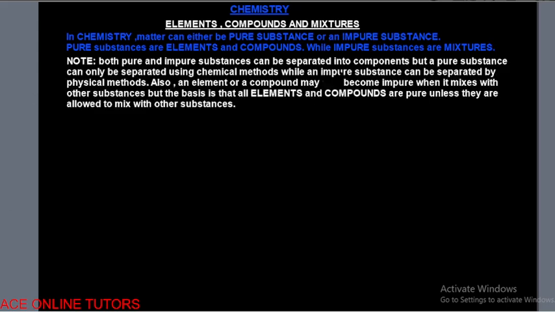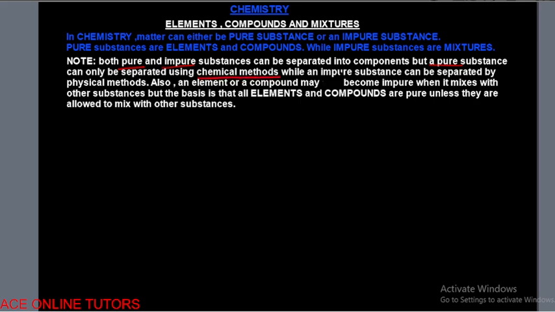Now another thing we must know is that both pure and impure substances can be separated into components. That means that you are either having a pure substance, which can be an element or a compound, or you are having an impure substance, which can be a mixture, and they can still be separated into components. But a pure substance can only be separated using chemical methods.